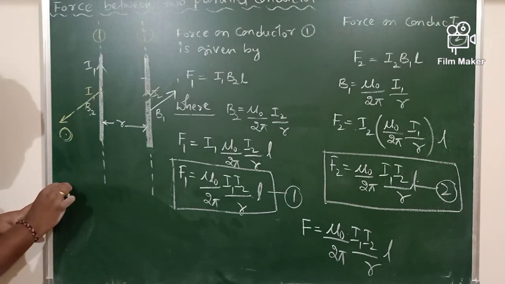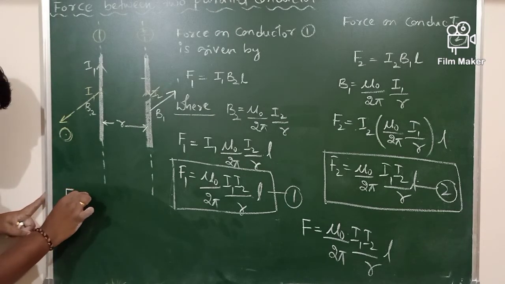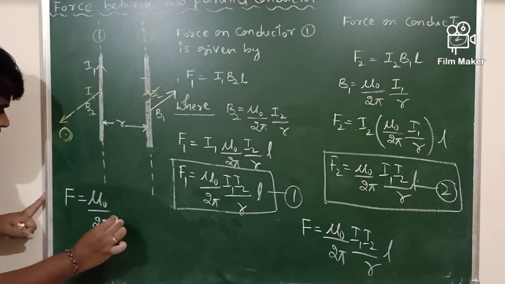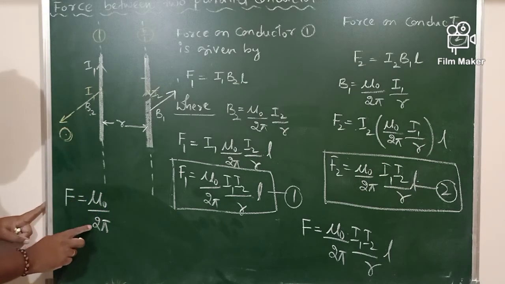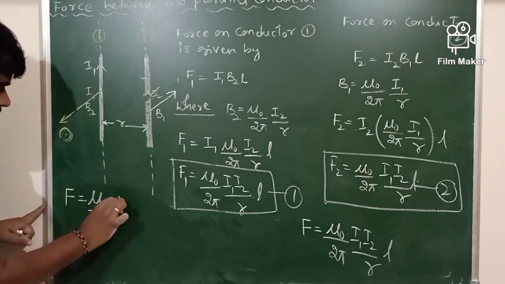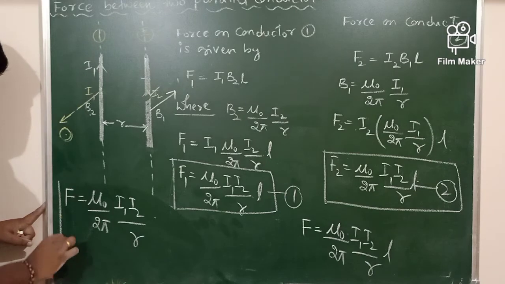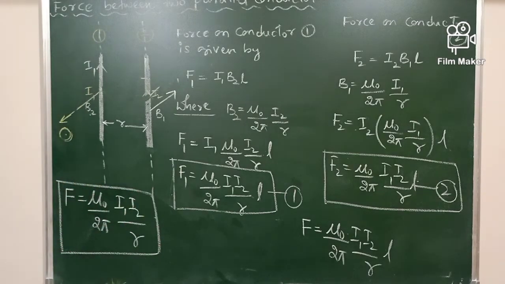In general, the force per unit length of a conductor is given by F equals mu naught by 2 pi, I1 I2 divided by R, which is an expression for force per unit length of a conductor.